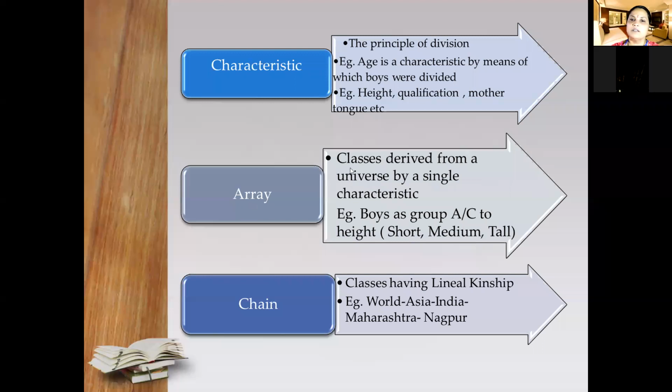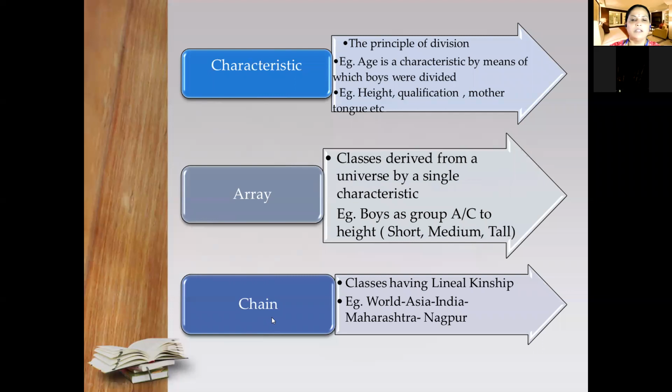Then we have also seen what is meant by array. Array means classes derived from the universe by a single characteristic. Based on the single characteristic, if we are subdividing it, then it is called an array. First array in the first sequence, then second array in the second sequence. If we are dividing according to the height of the boys, then the array we can create is short, medium, and tall. So we can make different classes here in the form of an array.